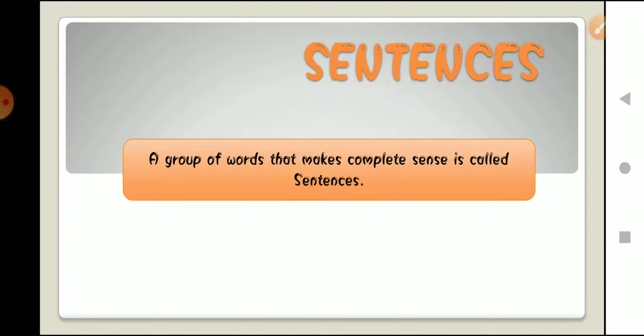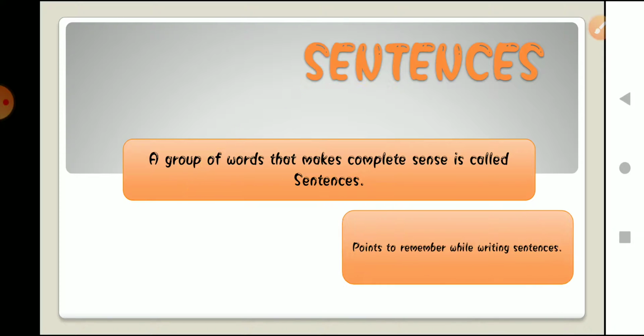Complete sense means that after hearing or reading a particular group of words, you can make sense out of it. You can understand the meaning of that particular sentence. So that gives you a particular sense of a sentence. Understood? That is known as making sense from a particular group of words. A group of words that makes complete sense is called a sentence.